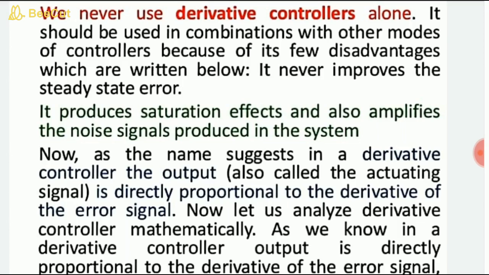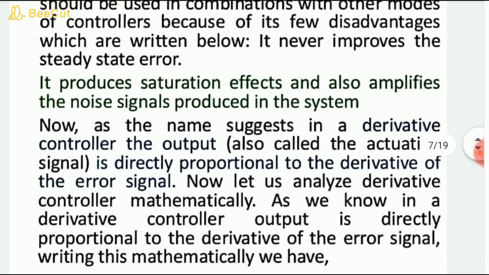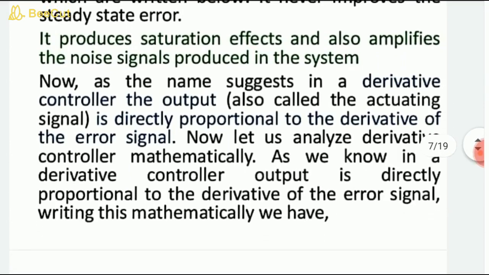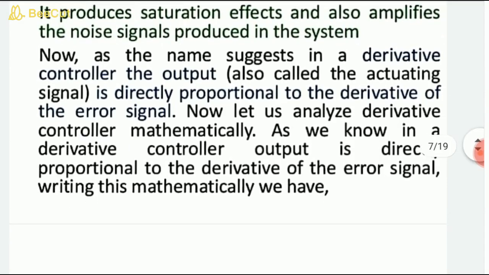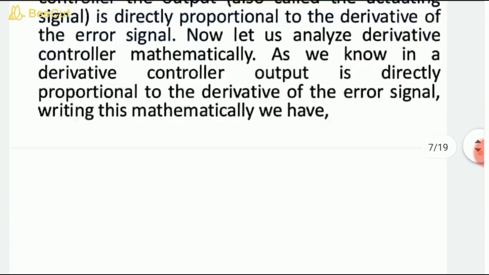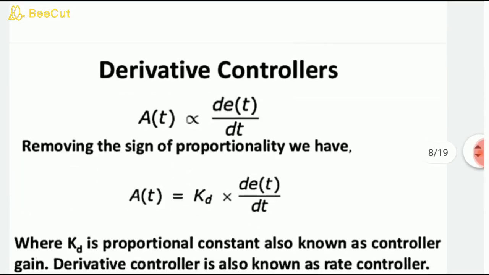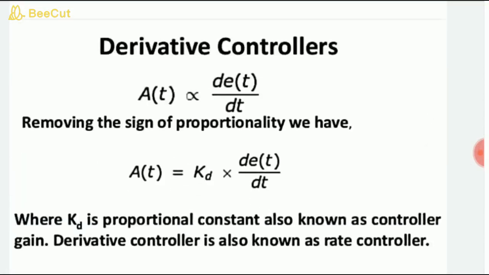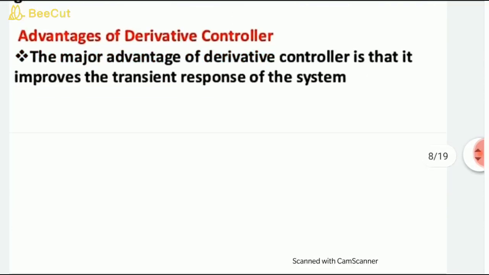Now, as the name suggests, in the derivative controller the output, called the actuating signal, is directly proportional to the derivative of the error signal. So if we analyze it mathematically, student, it is nothing but the differentiation of the error. Removing the proportionality constant, it becomes Kd times the differentiation of the error, de(t)/dt. The advantage of the derivative controller is that it improves the transient response of the system.